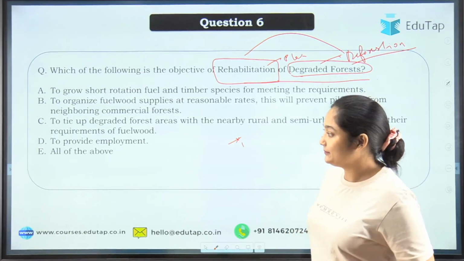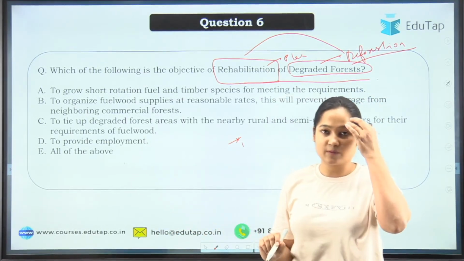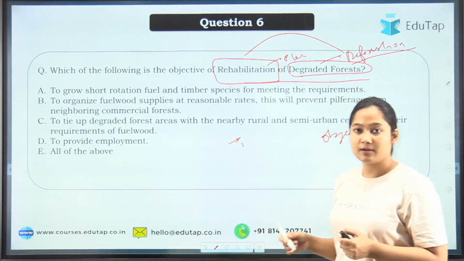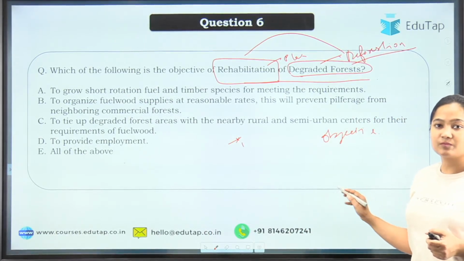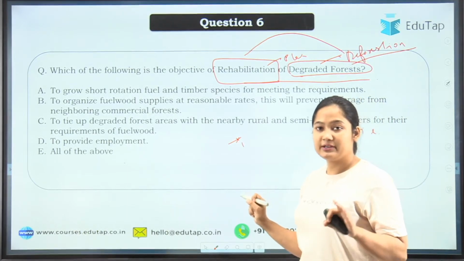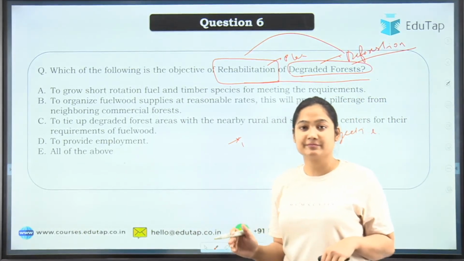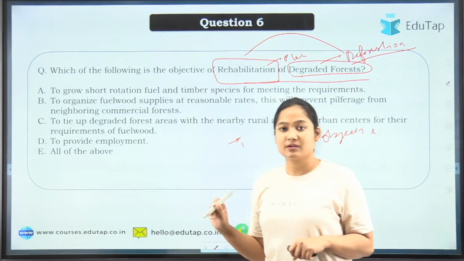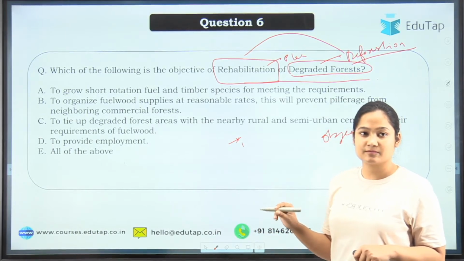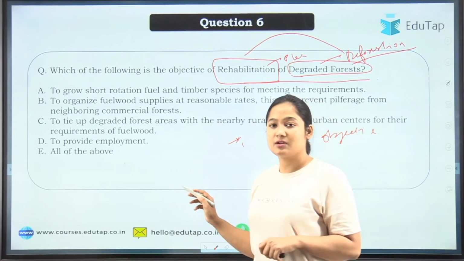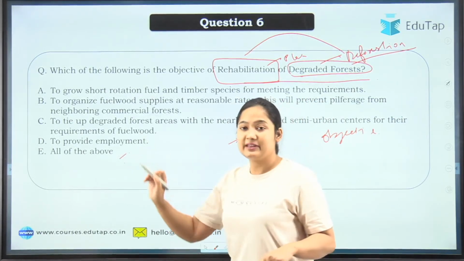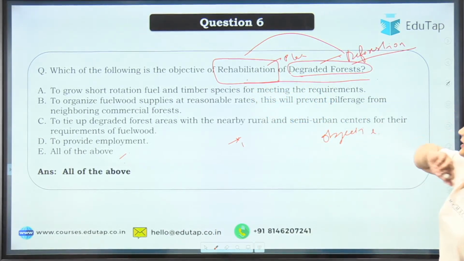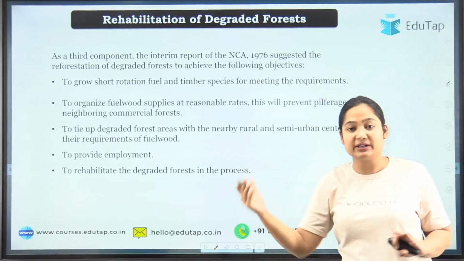Okay, so answers started coming. Option E. Sunny is also going with option E. Very good. Madhvi is also answering E. That is absolutely correct. The correct answer: all of these are the objectives of the rehabilitation of the degraded forest. I think again by the name you can easily guess what it is defining.